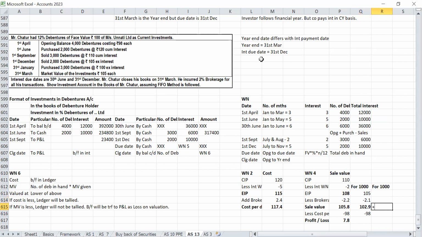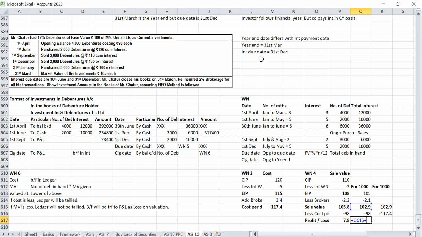Then for the other 1,000 debentures, 2,34,800 divided by 2,000, sir, this will be the cost now. Actually, we computed 2,34,800 based on 2,000 into 117.4. So this will be the cost.